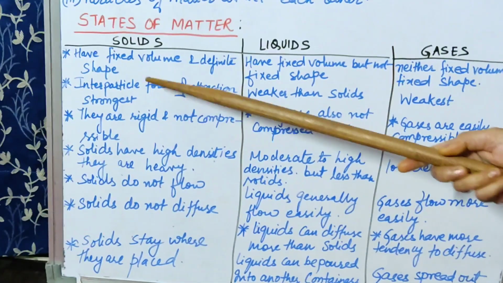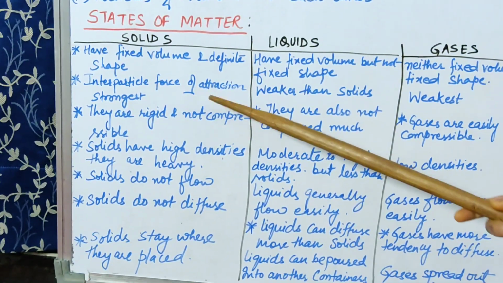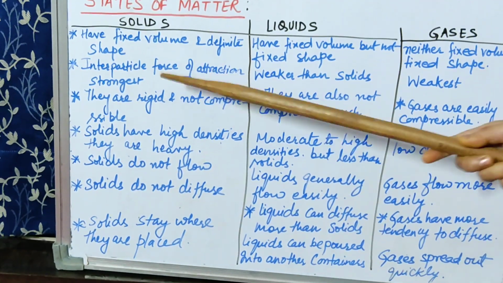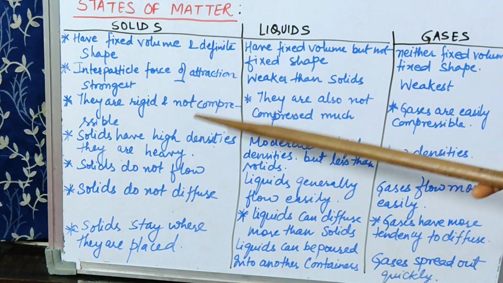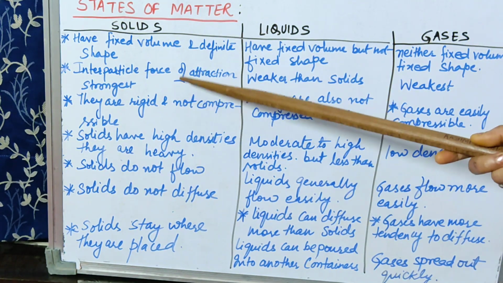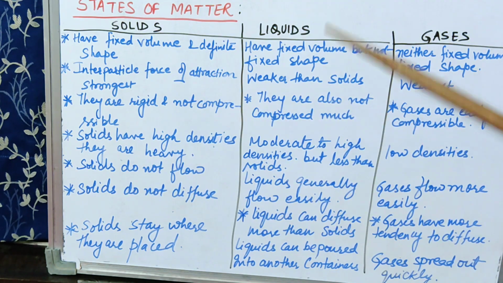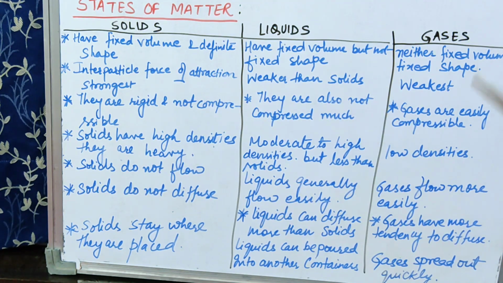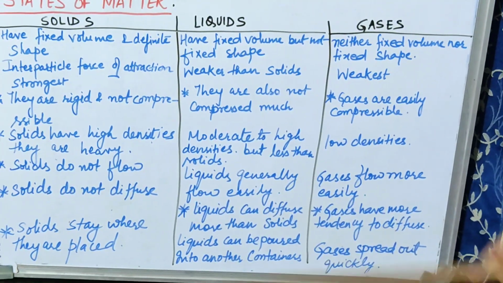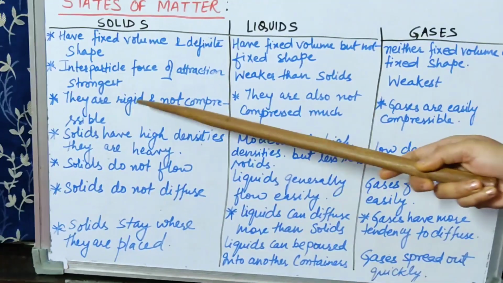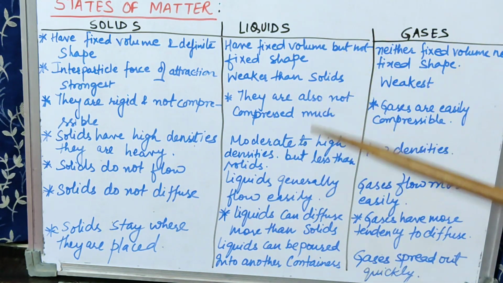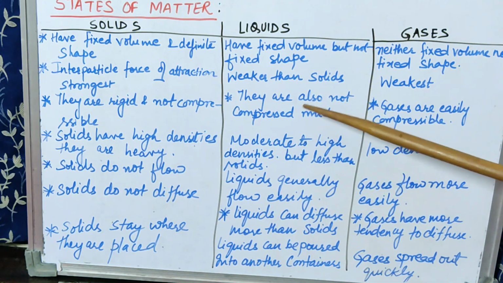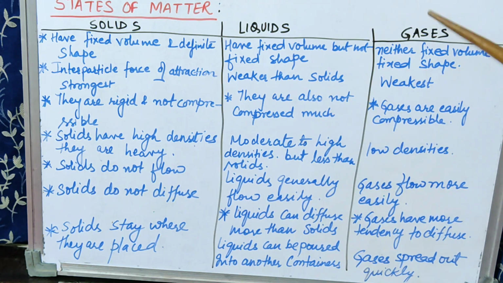Second point, interparticle force of attraction is the strongest in solids. Just now I told you in the third point that in case of solids, the force of attraction among particles is more. In liquids it is weaker, and in gases it is weakest. Now solids are rigid and not compressible. In liquids, they are also not compressed much, but gases are easily compressible.